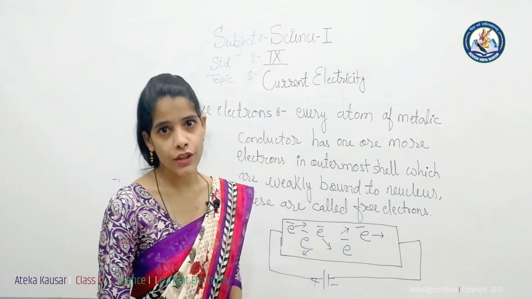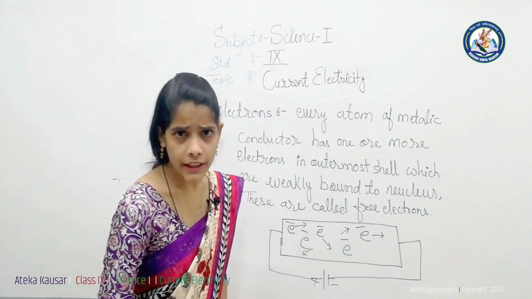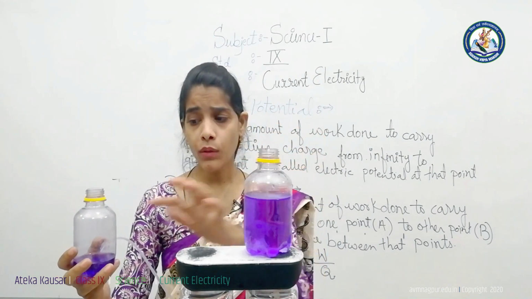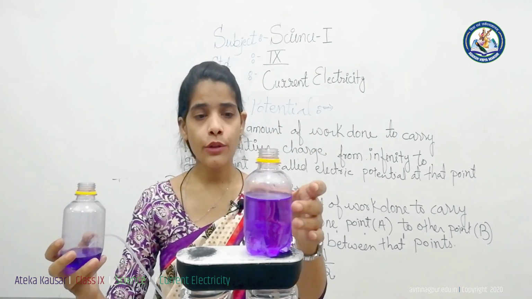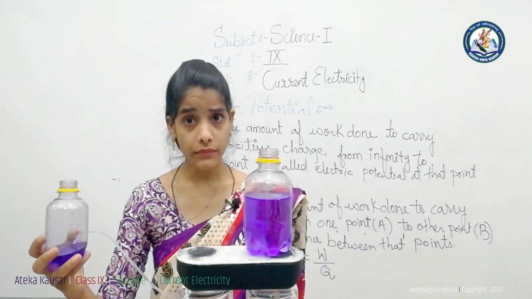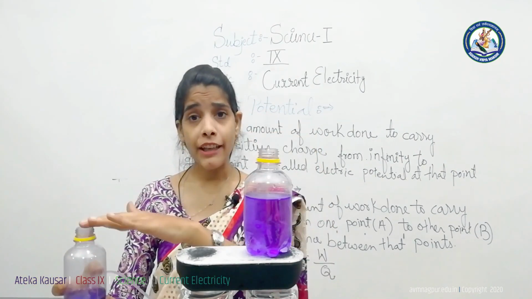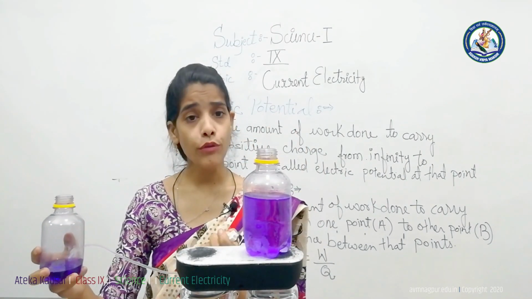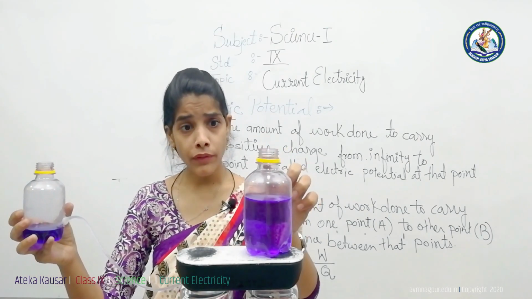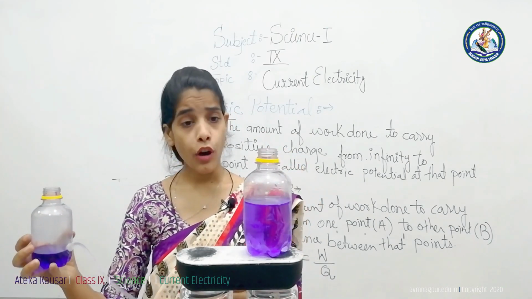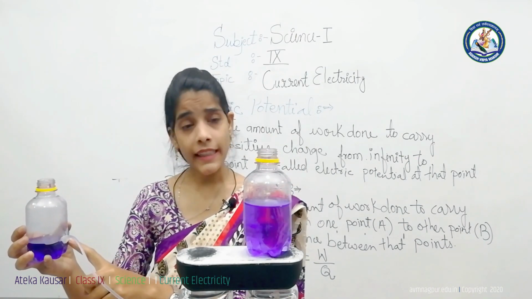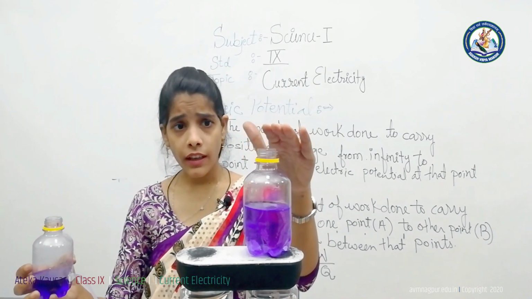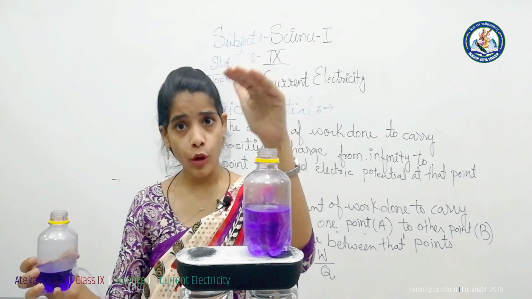To understand potential difference, let us perform a simple activity. Let us take two different bottles containing water. Here I just used colored water to make the water level more visible. When I keep the two bottles at different heights and remove the clamp, the water starts to flow. You can observe the water flowing from the higher level to the lower level, from top to bottom. Similarly, in a waterfall, the water flows from top to bottom.